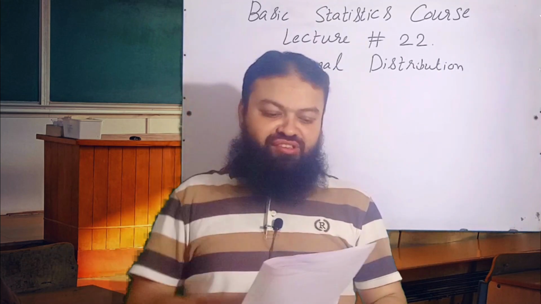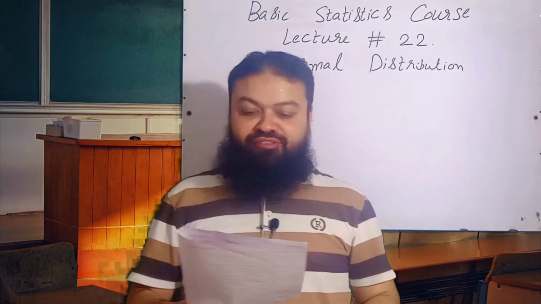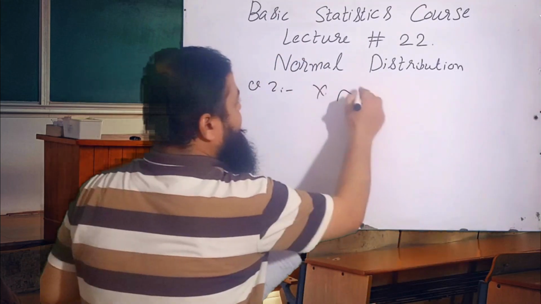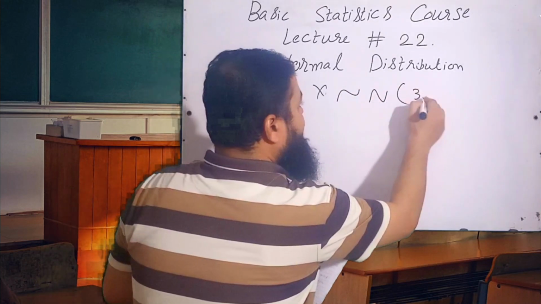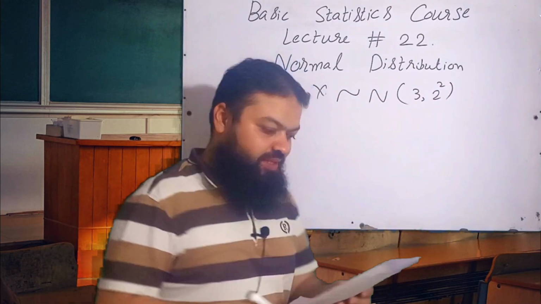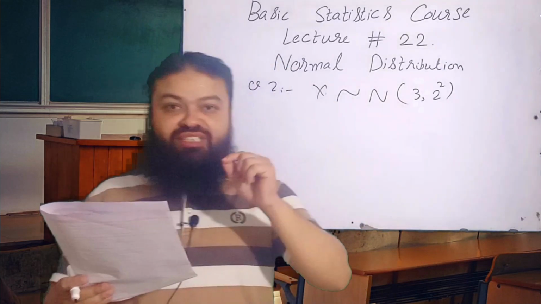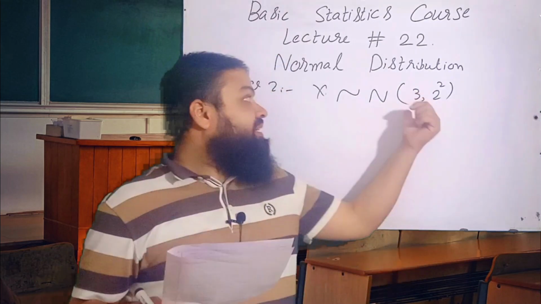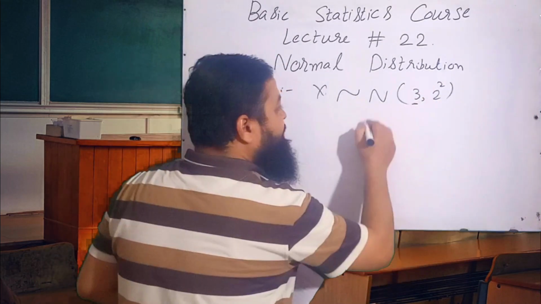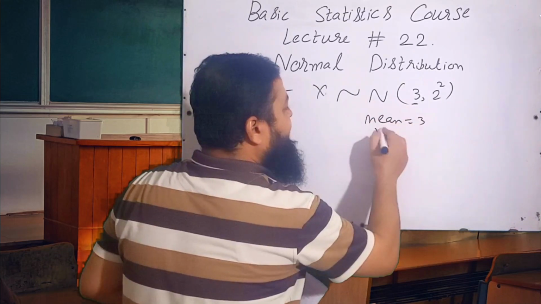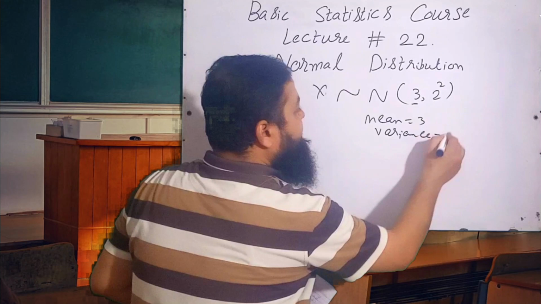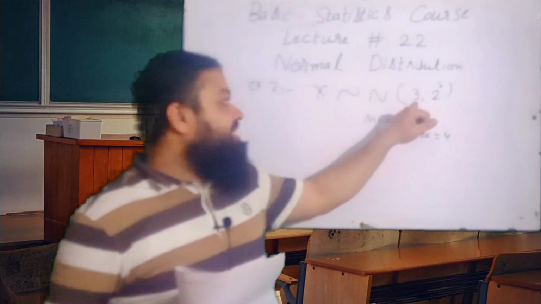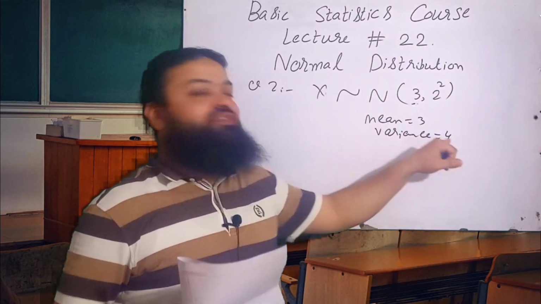A very important question. Question number 2, let x follow normal distribution N(3, 2 square). What does it tell us about the distribution of x? Mean is equal to 3 and variance is equal to 4. That will be the correct option in the exam. There are two parameters of the normal distribution, that is its mean and the variance of the normal distribution.